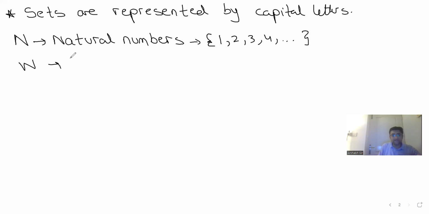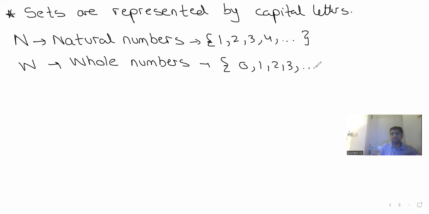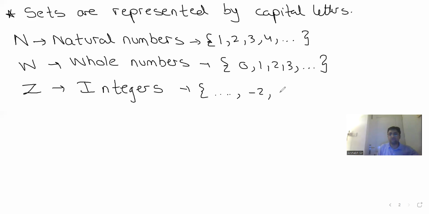W stands for whole numbers. Whole numbers are natural numbers with 0 in them. Then we have Z. Z basically stands for integers. Now guys, in certain books Z is used, in certain books I is used. Don't get confused. Okay. So dot dot dot -2, -1, 0, 1, 2, and so on. This is integers. Is this clear? Then Q is reserved for rational numbers.